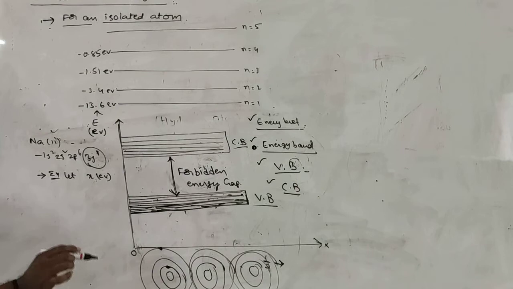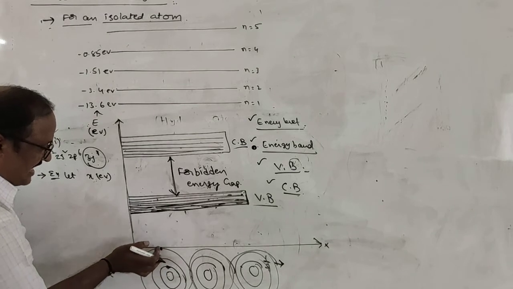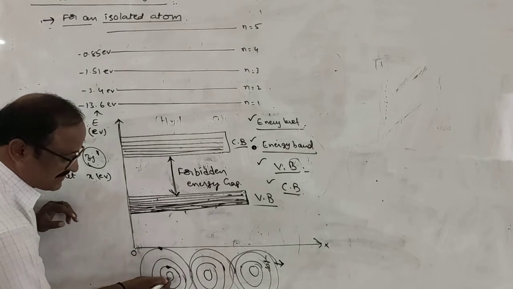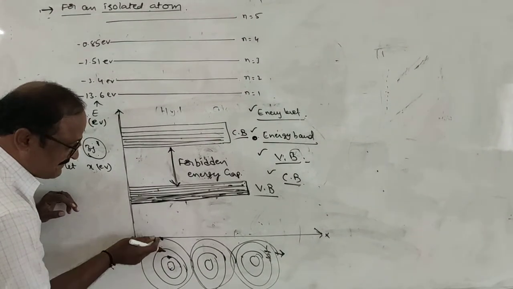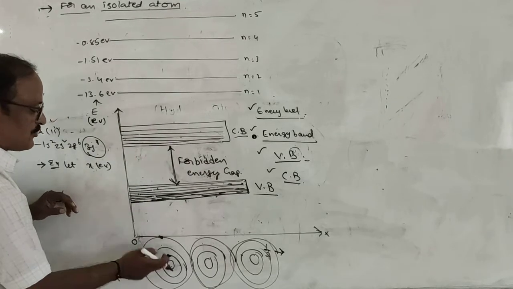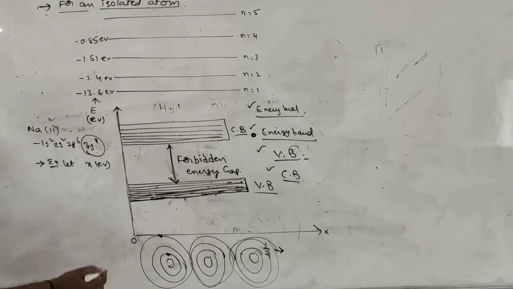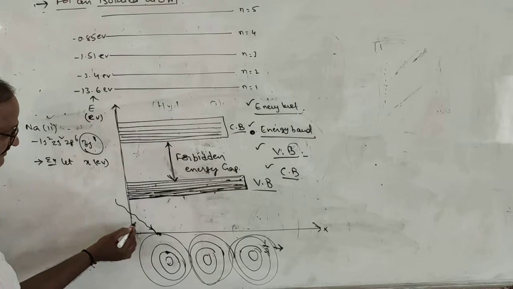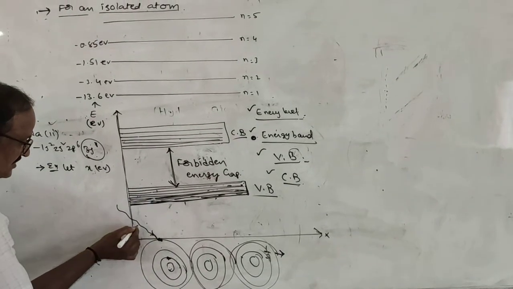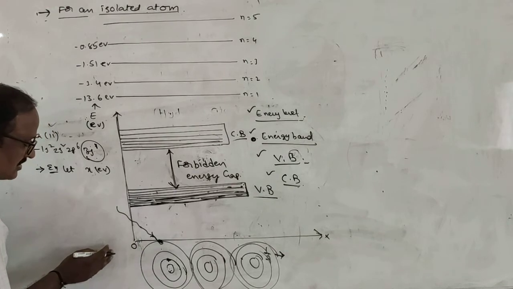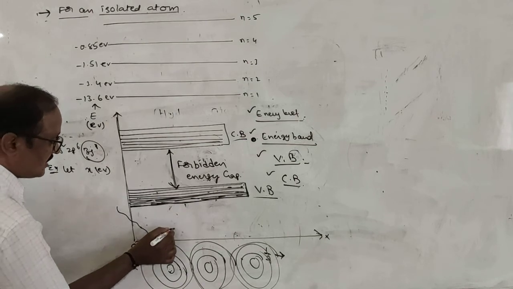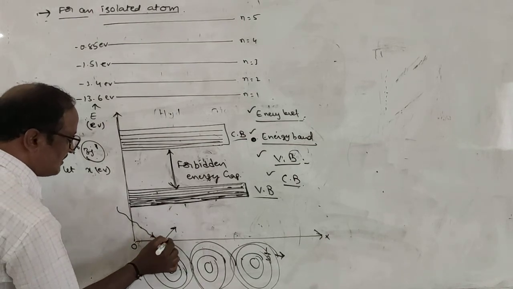Find the wavelength of the incident photon required to move the electron from the valence band to the conduction band. Simply, the valence band has some nuclear attraction property. If it jumps into the conduction band, it becomes free from the nucleus attraction. Suppose one photon having some energy is incident on the electron, and the photon is completely absorbed by the valence electron. If the energy of the photon is sufficient, the electron will just be ejected.